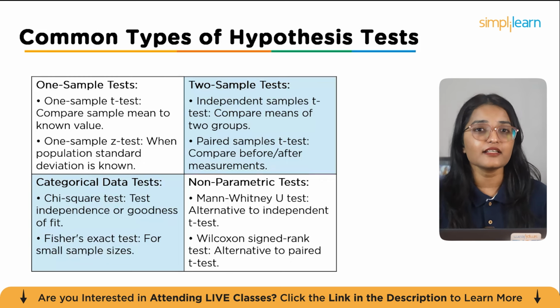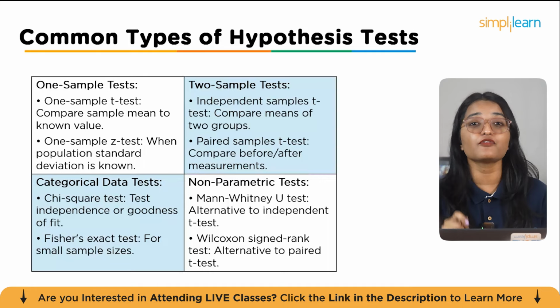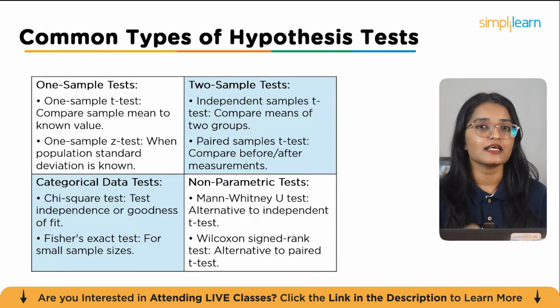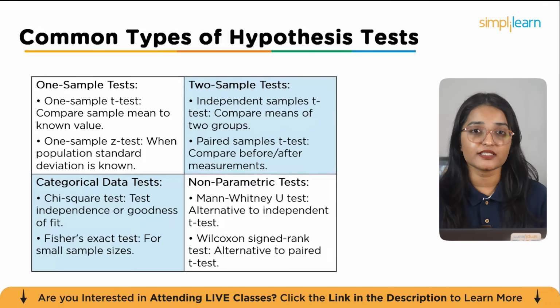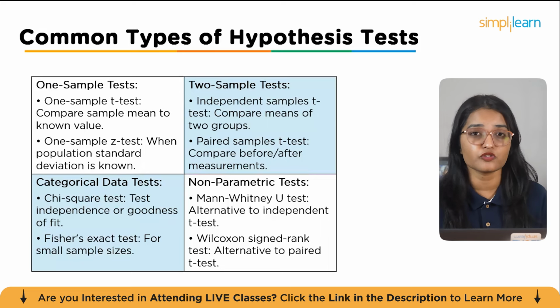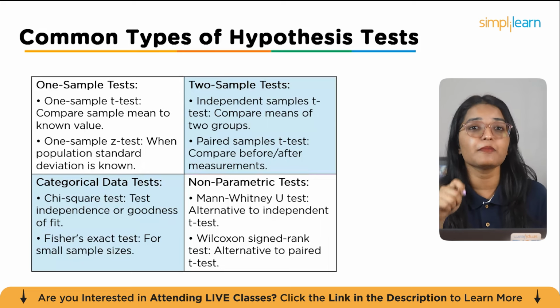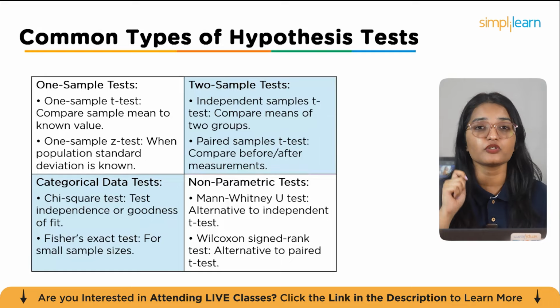For categorical data tests, the chi-square test checks for independence or goodness of fit. And Fisher's exact test is useful for small sample sizes. And lastly, non-parametric tests such as the Mann-Whitney U test and Wilcoxon signed-rank test serve as alternatives to the t-test when data doesn't meet certain parametric assumptions. Choosing the right hypothesis test depends on your data type and the specific question you want to answer.